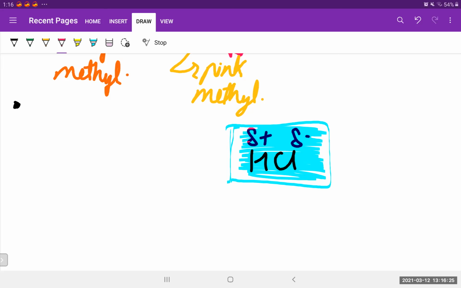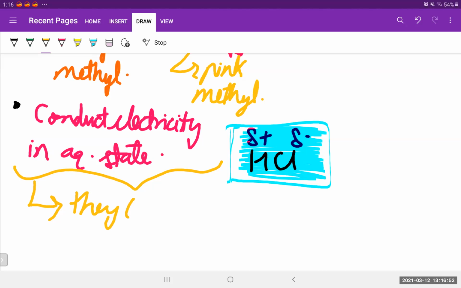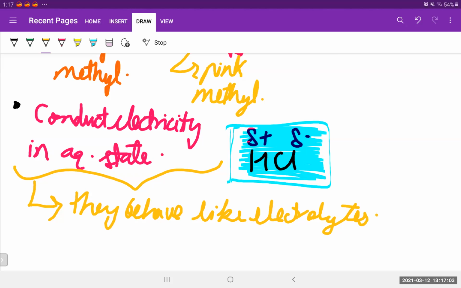Okay, so what they do is conduct electricity in aqueous state. Is it clear? Next, they behave like electrolytes. So this sentence indicates that they behave like electrolytes. No need to write another one. They behave like electrolytes. Okay, I hope that till now everything is clear.